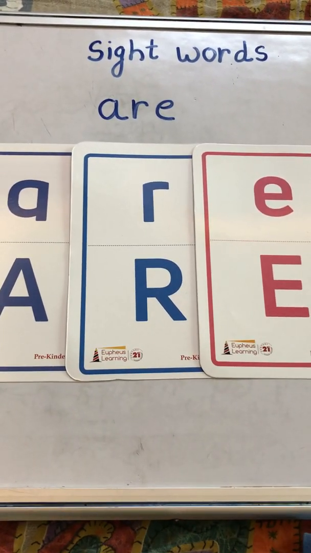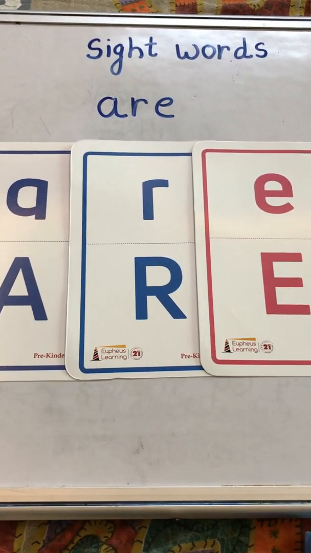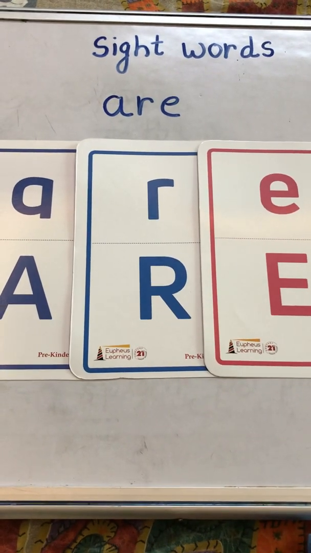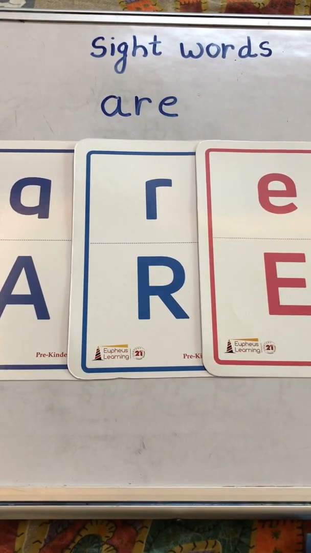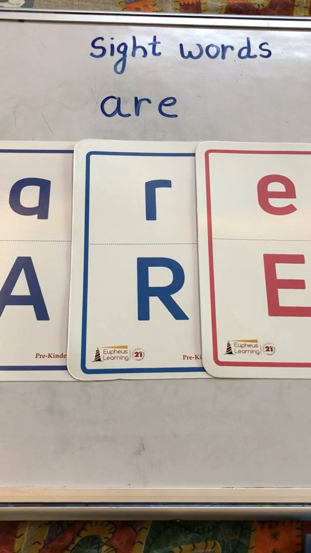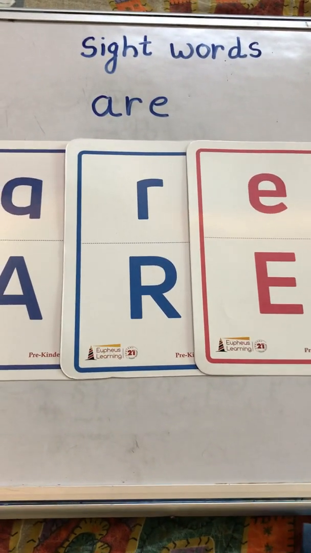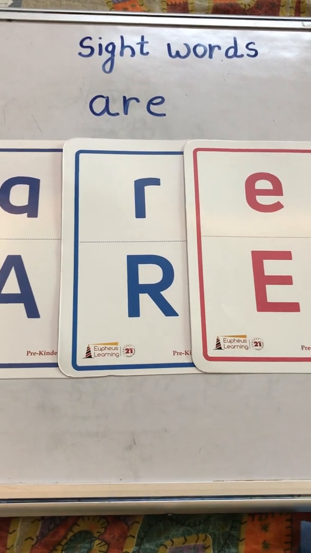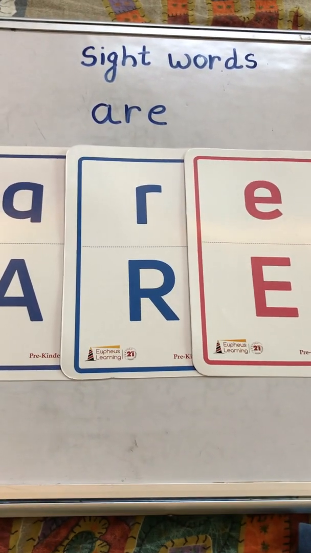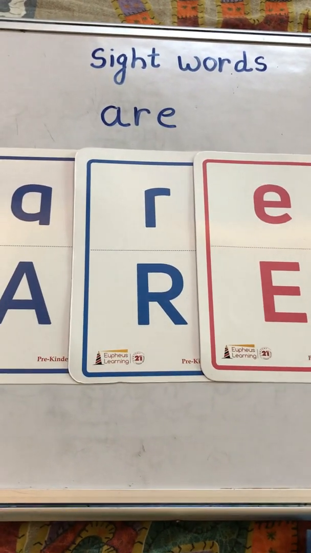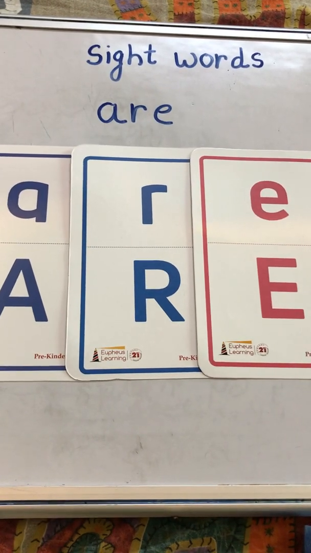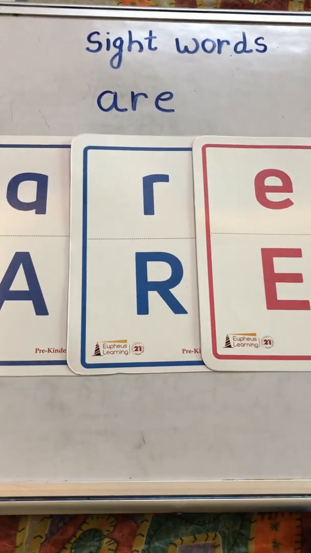So kids, if you memorize these words, it will be easy for you to read them and write them. It is very necessary to memorize these sight words so that on seeing them you are able to recognize them immediately.